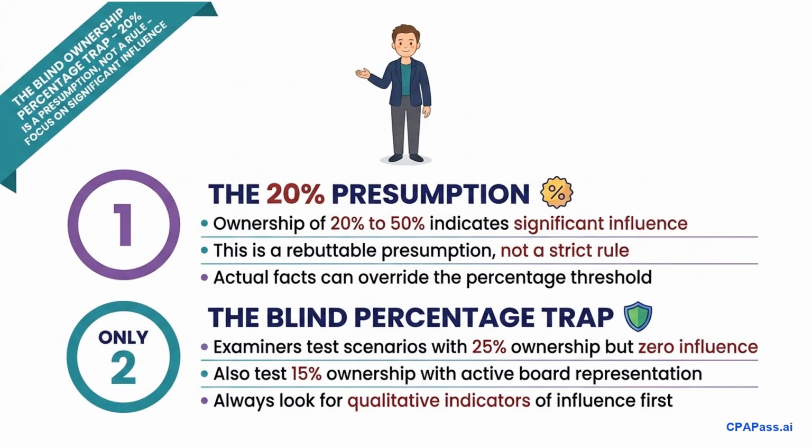Examiners love to trick students using the blind ownership percentage rule. Many candidates assume that owning exactly 20% of a company's stock automatically requires the equity method. This is a classic trap. In reality, the 20% threshold is merely a rebuttable presumption, not an absolute rule.